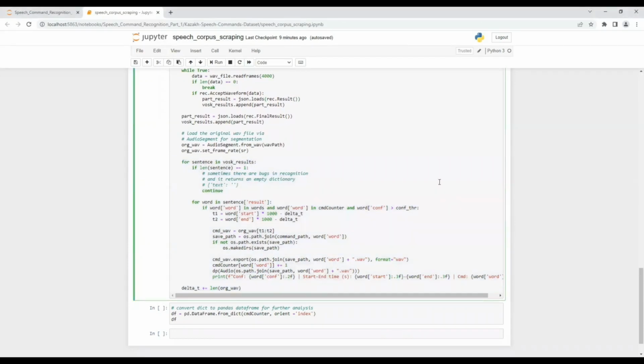Basically, a sentence here is represented as a dictionary, where it has two keys, result and text. If there is a result, then it will contain a confidence score, starting and ending time, and the word itself. So therefore, we're looping through the sentence result and checking the conditions. If the conditions are satisfied, using the starting and ending time, we're trimming the audio, then saving the audio in the respective directory and updating the number of detected and trimmed commands.